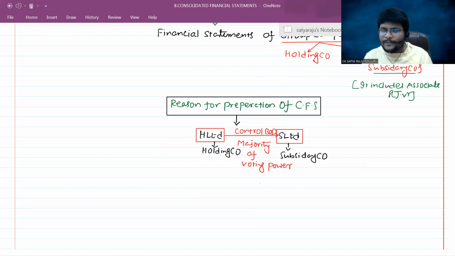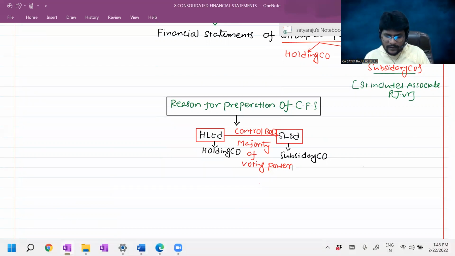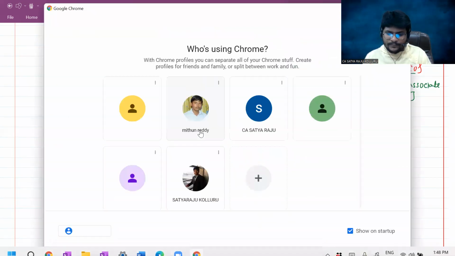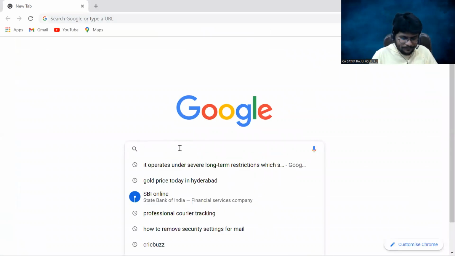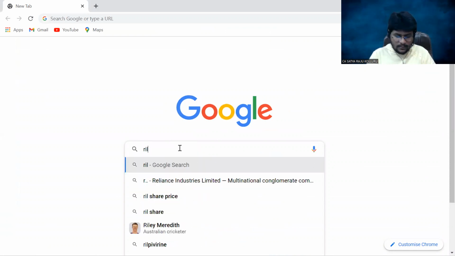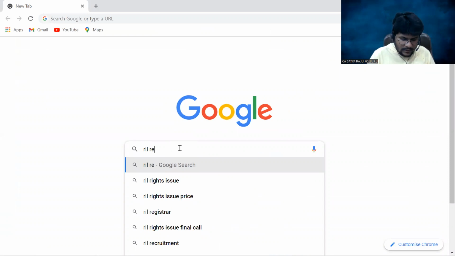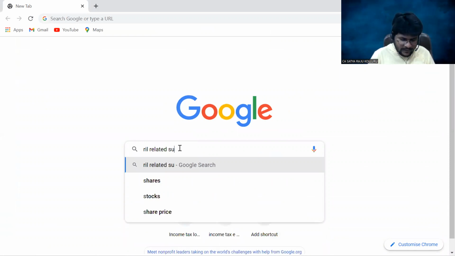Do you understand? In a practical way, if I want to help you visualize things in a better manner, you know the group called Reliance Industries Limited, right? RIL is a holding company. RIL has various subsidiary companies. So just let me Google that. Please come here. If you check here, RIL related subsidiary companies.